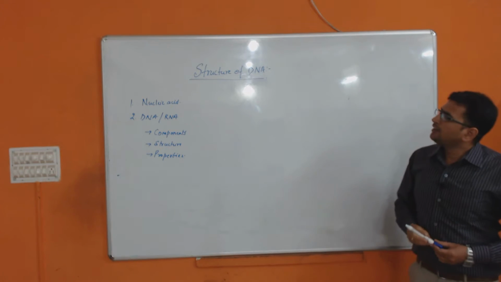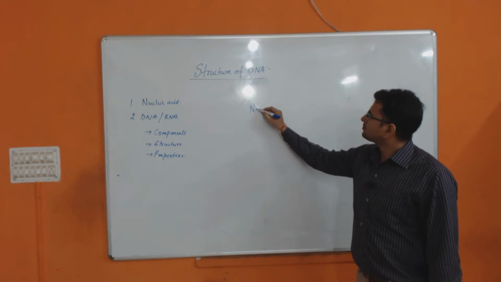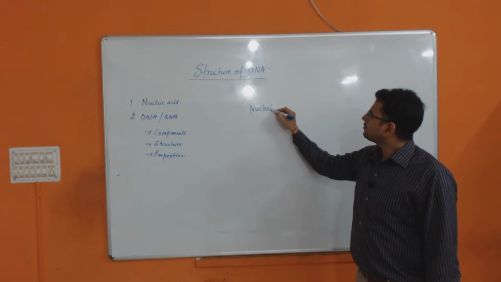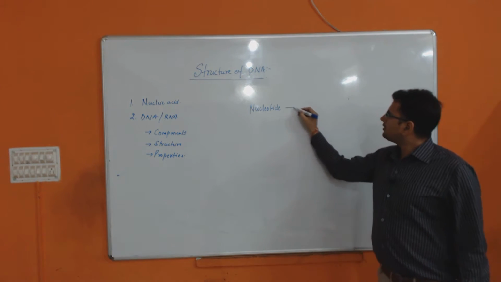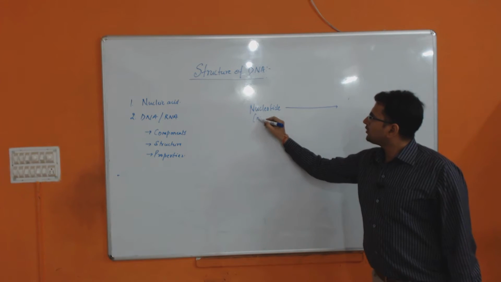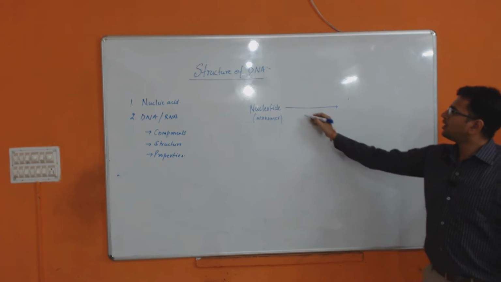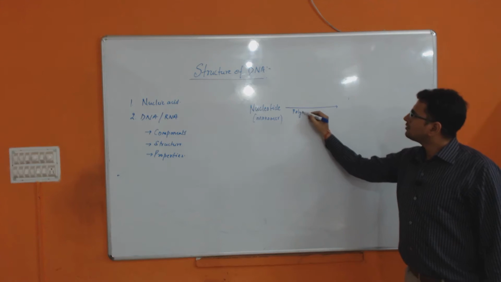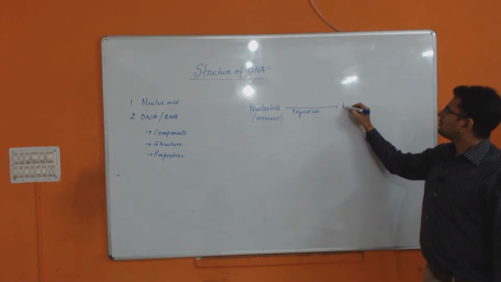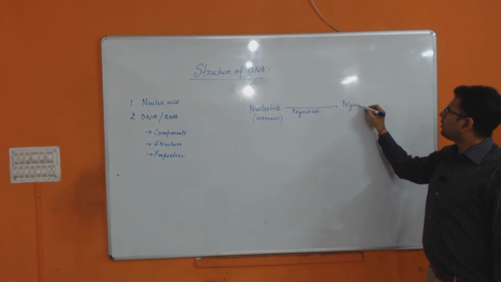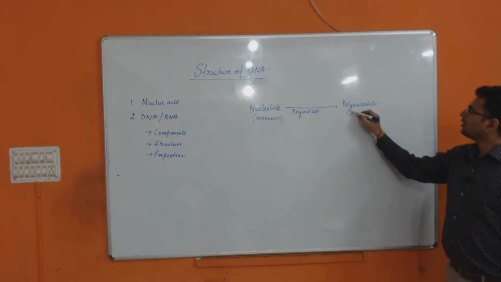So in nucleic acid, first we have to know what is nucleotide. Nucleotide is a single monomer unit which gets polymerized to form polynucleotide, which is a polymer unit.